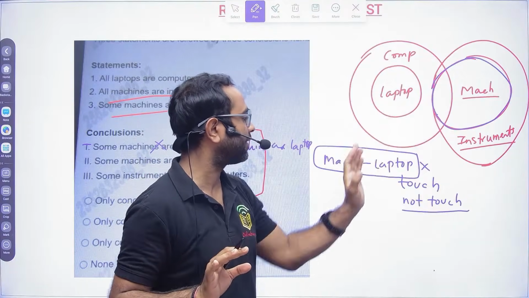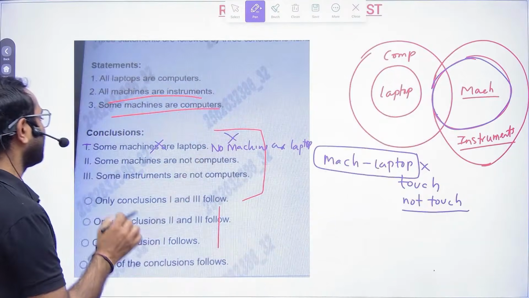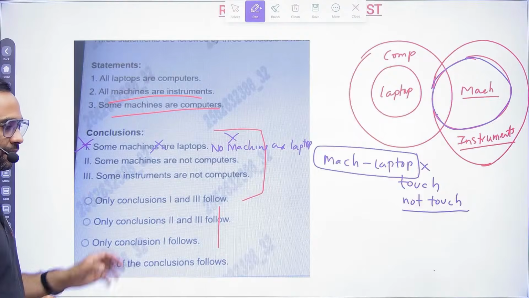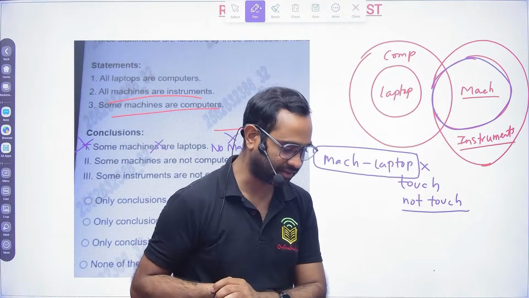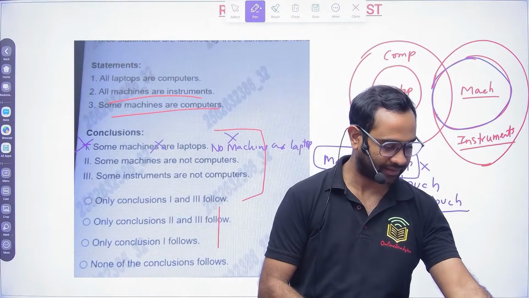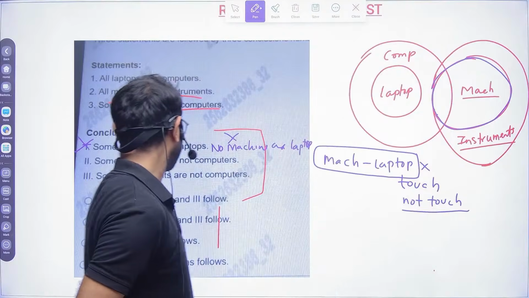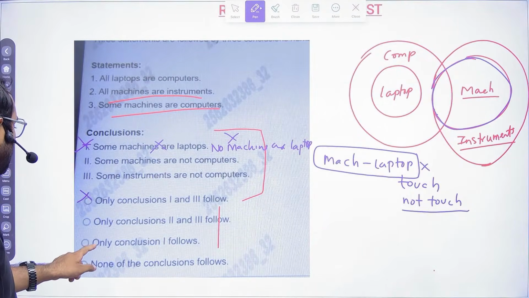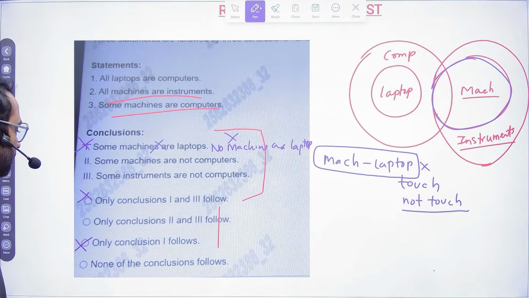If it is not given, we cannot say there will be a relation or not. So here your conclusion 1 fails. Okay. So if conclusion 1 fails, that means this option and this option are automatically gone.